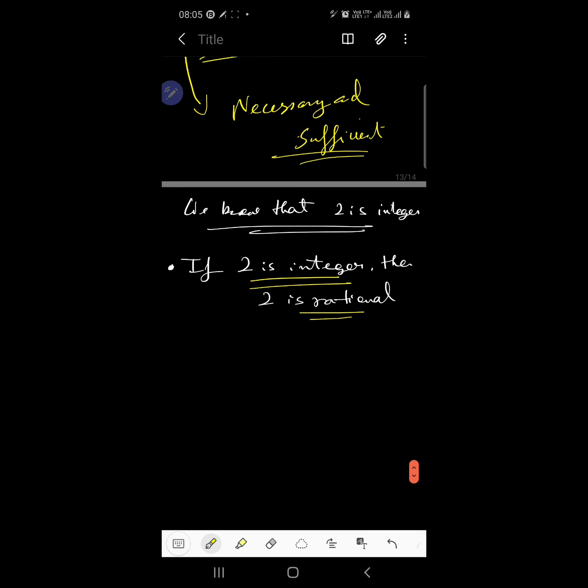But carefully notice in this statement, if 2 is rational, then from here we cannot say that 2 is an integer, right? Because all rationals are not integers. Getting my point? If 2 is an integer, 2 is rational. But if 2 is rational, 2 is not meant to be an integer. So these sort of statements are conditional statements.